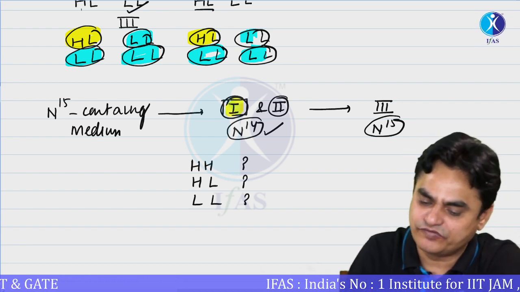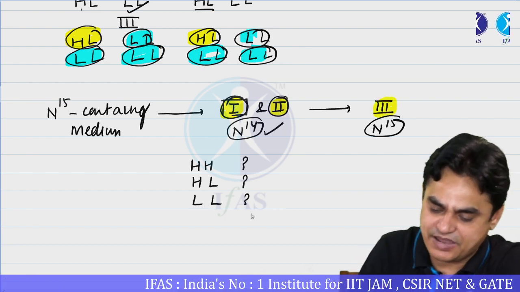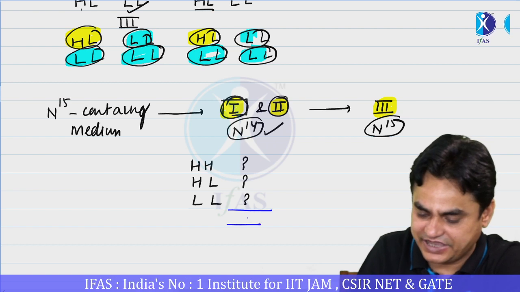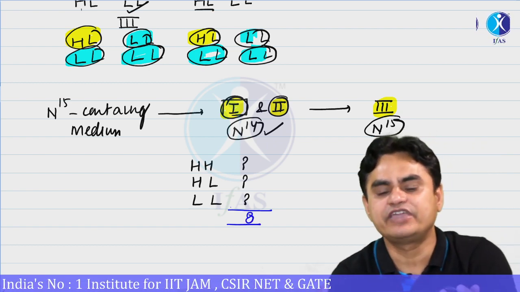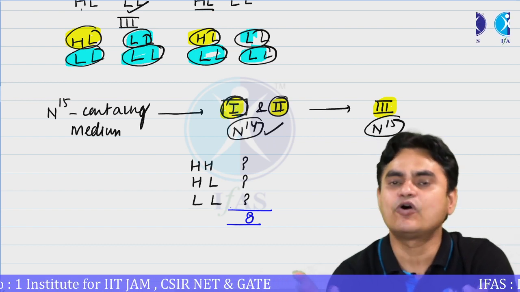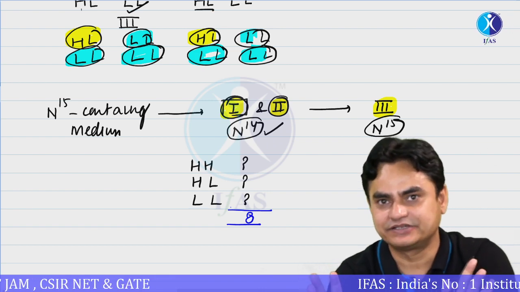I can tell you one thing, that since there are 3 generations, the total DNA molecules you are going to get is 8. Now simply you have to identify the number of heavy, the number of heavy-light, and the number of light strands. Is it clear? This is the question. You apply your mind.